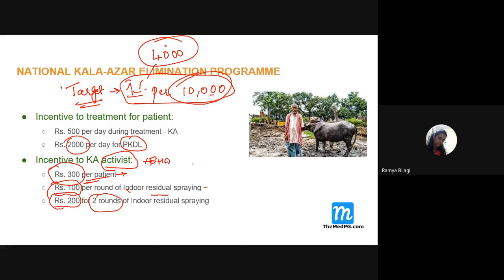If this target is achieved, then we have achieved Kala Azar elimination from India. And one more thing I want to inform you is that in this Kala Azar program, our Indian government has signed an agreement with Bangladesh and Nepal. These are the adjacent countries with whom we have tied up, in order to have good coordinated efforts. So which countries have we tied up with, students? Bangladesh and Nepal, right?